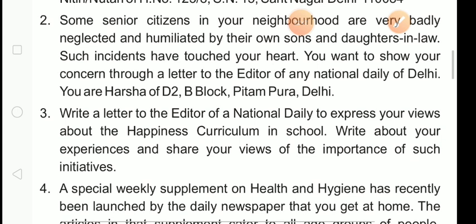Such incidents have touched your heart. You want to show your concern through a letter to the editor of any national daily of Delhi. You are Harsha of D2B block, Pitampura, Delhi.